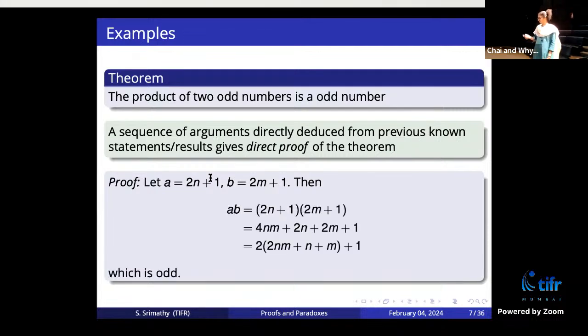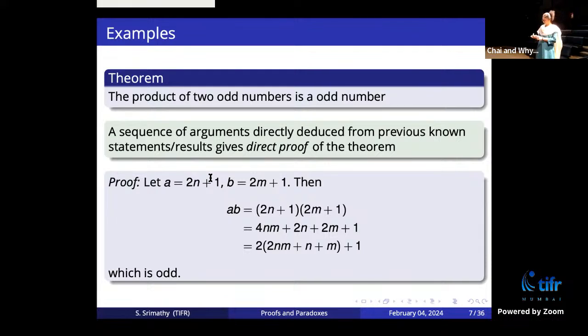Okay, so this is the proof. You take A times B, which will be of the form 2n plus 1 times 2m plus 1. If you expand the brackets, you get 4nm plus 2n plus 2m plus 1. Then you can take the 2 outside the brackets, and you get 2 times something plus 1. So 2 times something plus 1 is again odd, right?